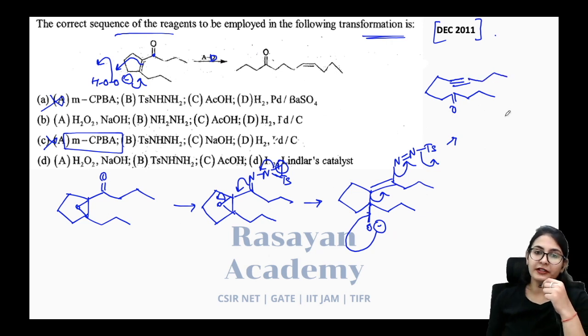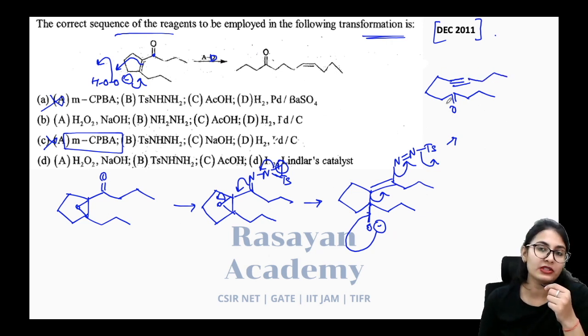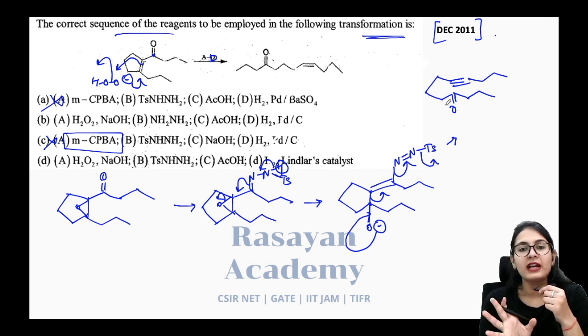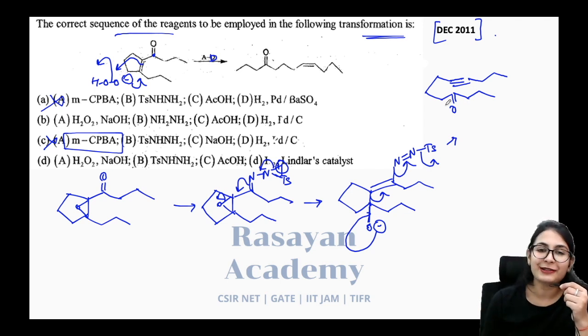Alright, so what just happened? There is a triple bond which is created, and a triple bond cannot be cis or trans, so it is a linear triple bond, right? Now in your product the reaction is the same, the groups which are attached are the same, everything is the same, it's all good. But what happens is you require a cis alkene. What are you going to do?